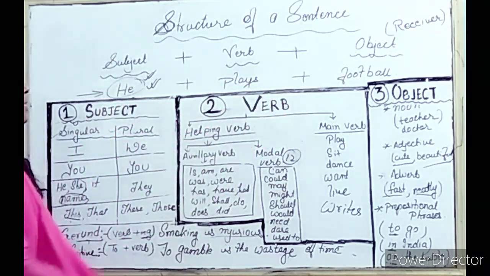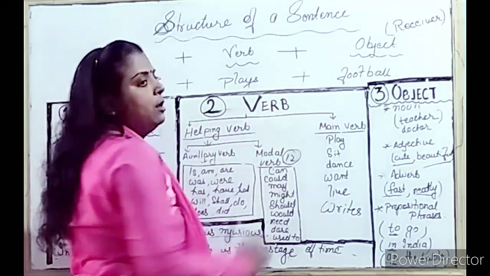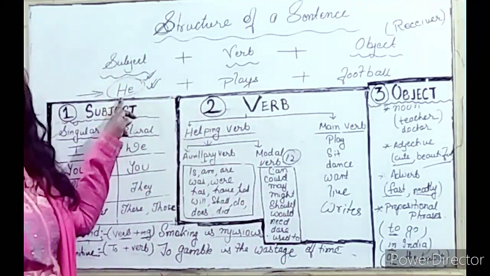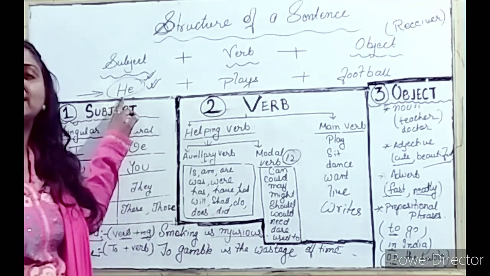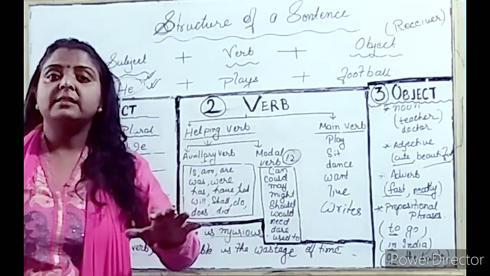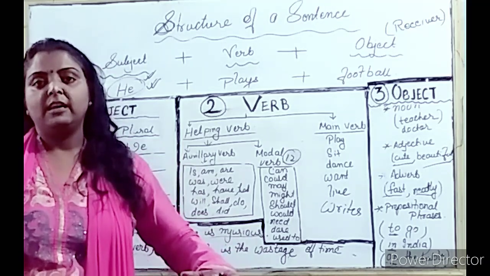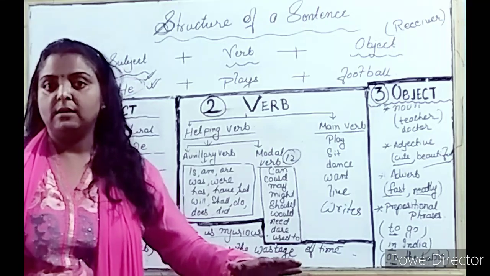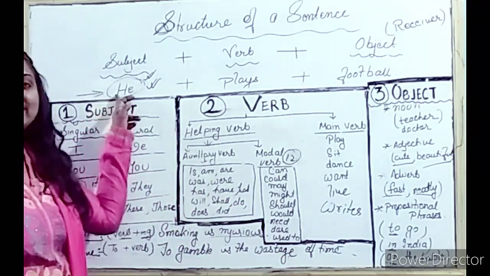Let's see one example. He plays football. वह फुटबॉल खेलता है. He is a subject. Why is he a subject? Because he is a doer. जो काम करता है उसे सब्जेक्ट कहते हैं. The doer is a subject because he is doing the work. Okay, so that's why he is a subject.